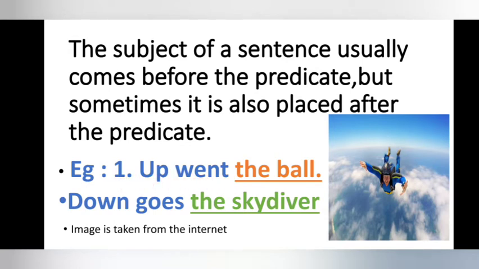So here the skydiver is the subject and the predicate is down goes. In some cases, we place the subject after the predicate, and these two are examples of that kind of sentences: up went the ball and down goes the skydiver. So keep in mind, sometimes in rare cases, we have to place the subject after the predicate.